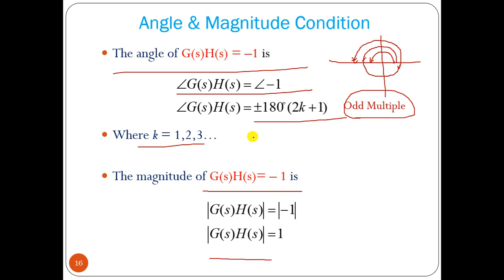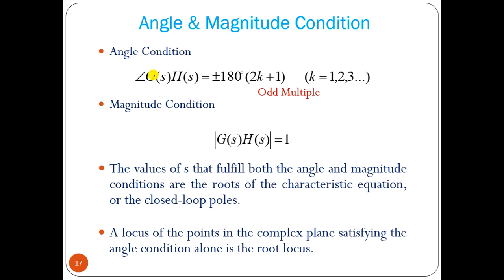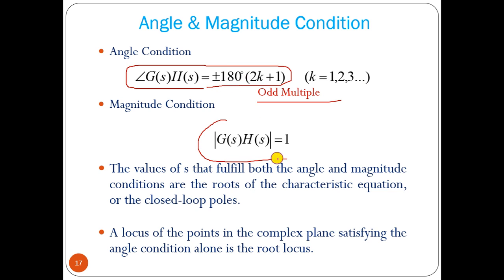So the angle condition is: the angle of G(s)H(s) should be plus minus 180 degree (2k plus 1). You can go clockwise and anti-clockwise both ways, so it is an odd multiple of 180 degree, plus minus. The magnitude condition is that the magnitude of G(s)H(s) should be equal to 1. So the values of s that fulfill both the angle and magnitude conditions are the roots of the characteristic equation.